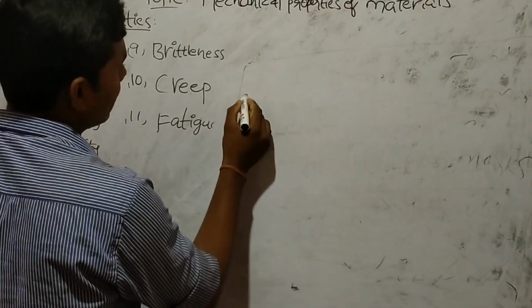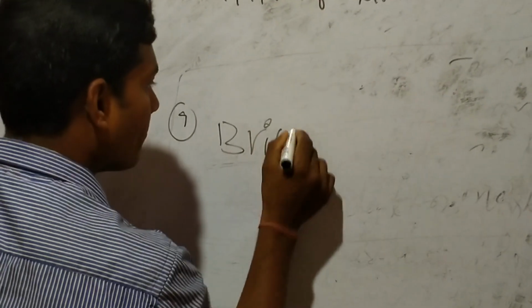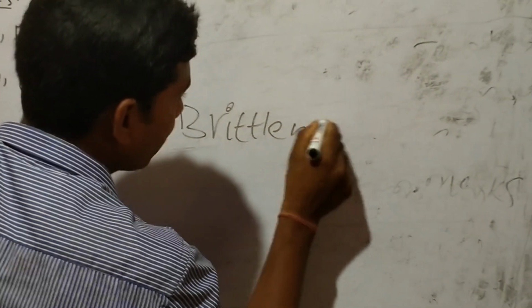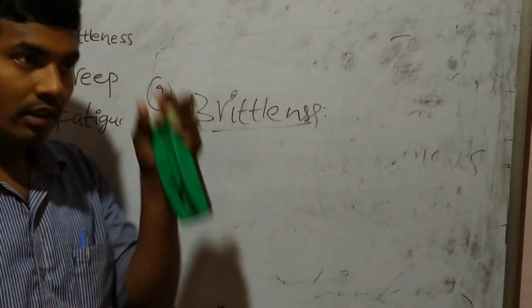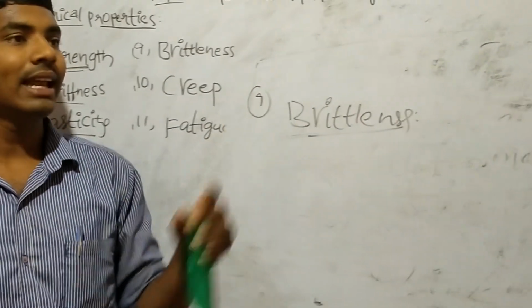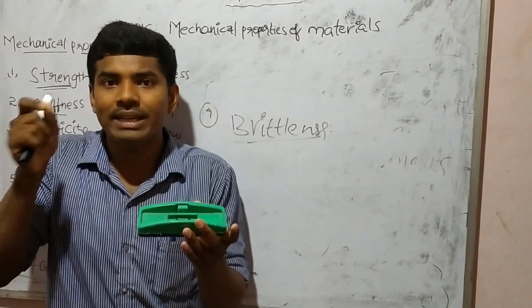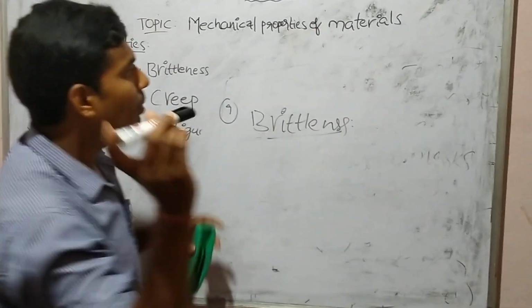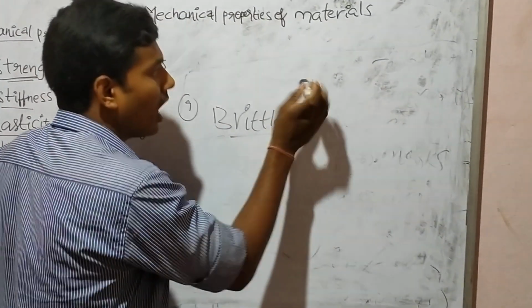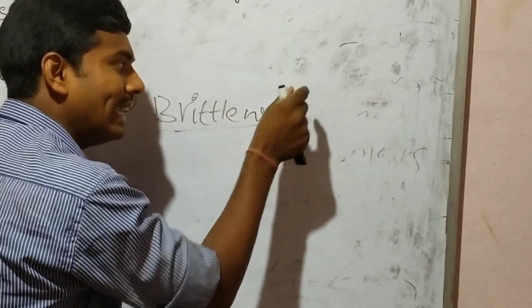And the ninth property is brittleness. It is a property of material which shows sudden fracture without any intimation. Suppose there is a glass, and a ball touches the glass, it is automatically broken. It does not show any previous intimation.